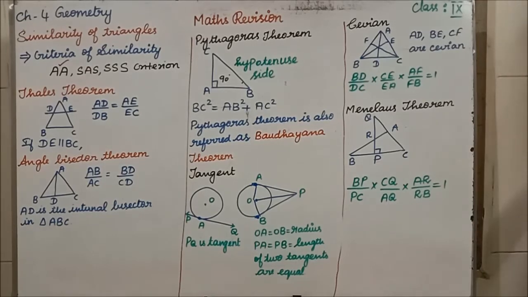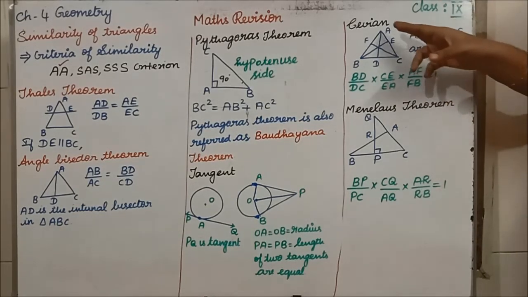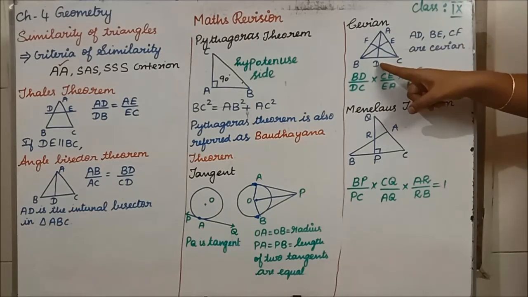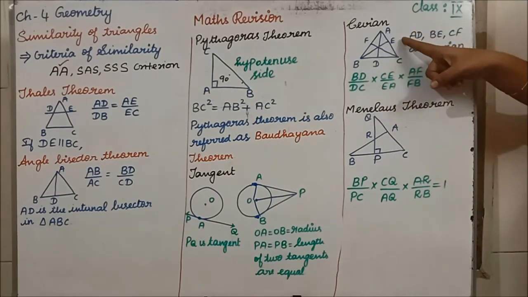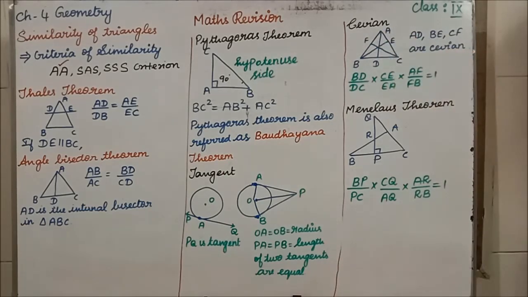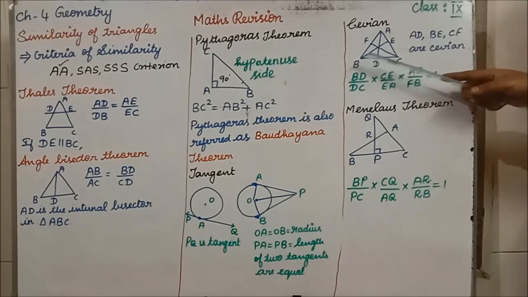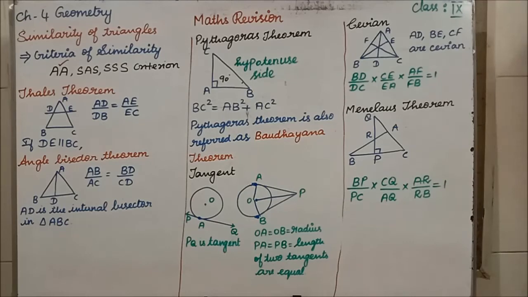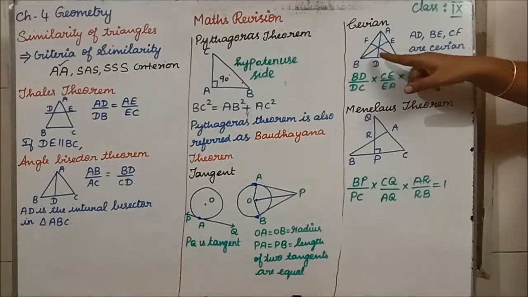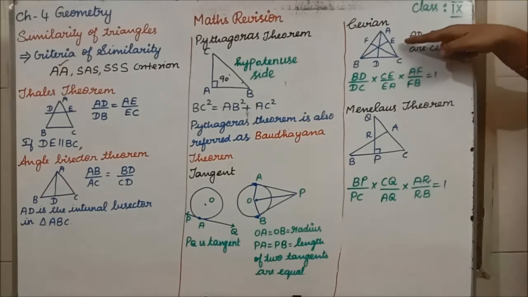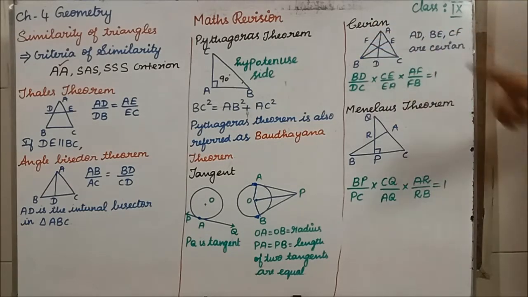Clear? And you have to know the concept about cevian. A cevian is nothing but a line segment. It extends from a vertex. See here, from this vertex I am extending the line, similarly from this vertex, and from the C vertex. Here, what are the cevians? AD is a cevian, BE is a cevian, CF is a cevian. How can we write according to Ceva's theorem? For that theorem we don't have any proof, only what to prove is given. So, how will you write? BD divided by DC, CE divided by EA, then AF divided by FB.